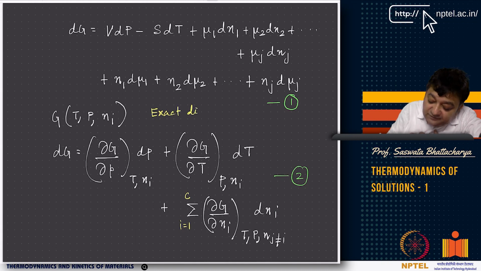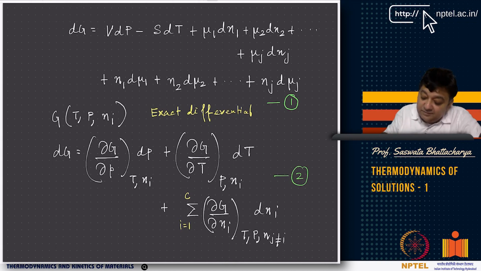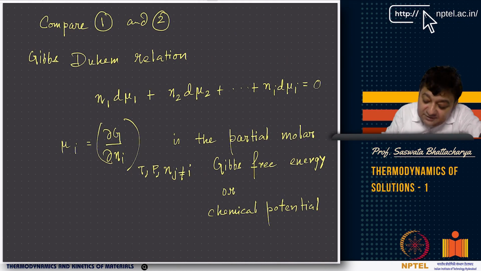And it's a function of temperature, pressure and mole number of different components i, right? i varies from 1 to C, say. So it's an exact differential way, and this is coming from the Euler equation. If you now compare 1 and 2, you get what is called a Gibbs-Duhem relation. Remember, for all partial molar properties, whether it is partial molar volume, partial molar enthalpy, partial molar entropy, or partial molar Gibbs free energy, which is basically nothing but chemical potential.